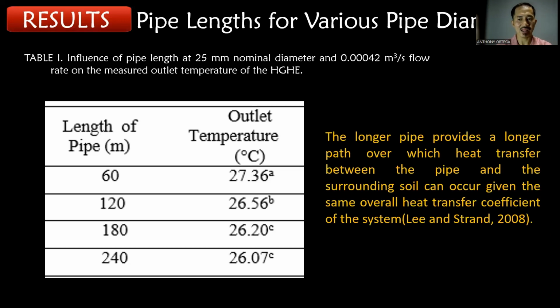These results could be attributed to the fact that the longer pipe provides a longer path over which heat transfer between the pipe and the surrounding soil can occur given the same overall heat transfer coefficient of the system.